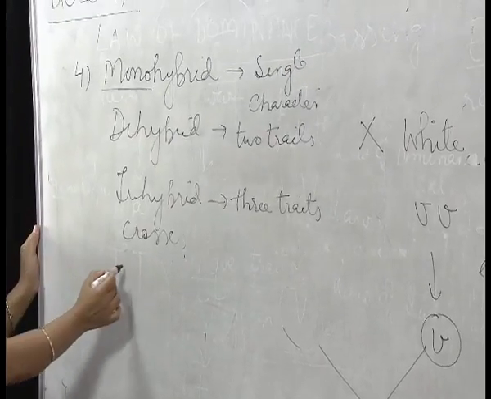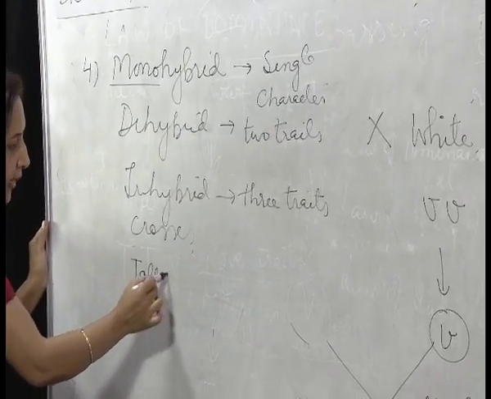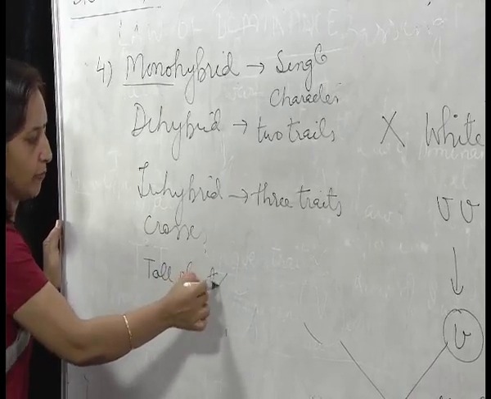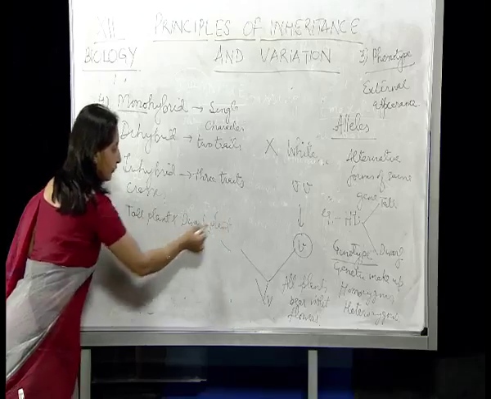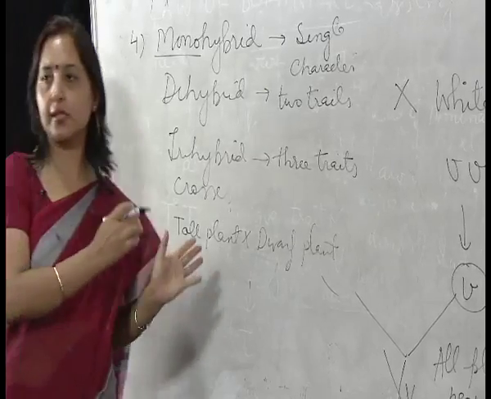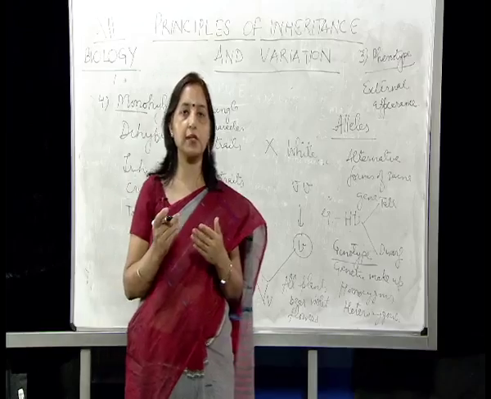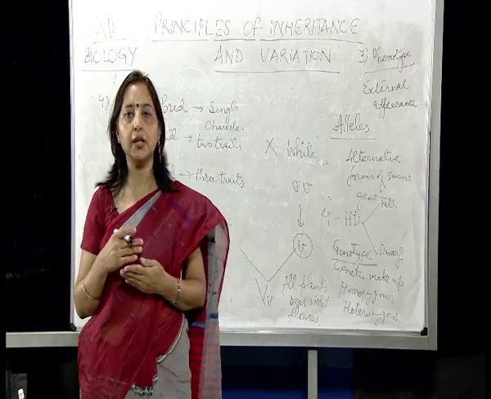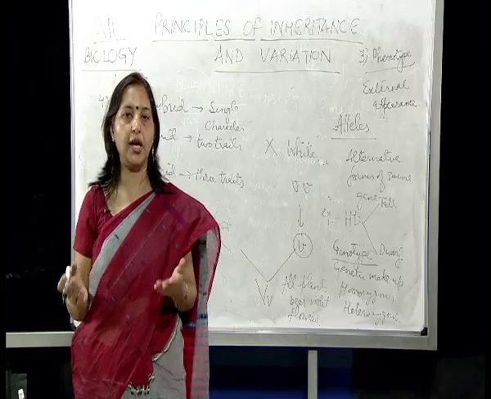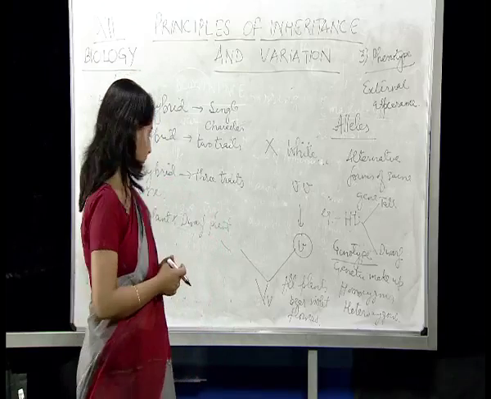I'll give you one example. If we cross a tall plant with a dwarf plant during the experiment of inheritance, this is the example of monohybrid cross because we are considering a single character. We are simply considering the height of the plant.